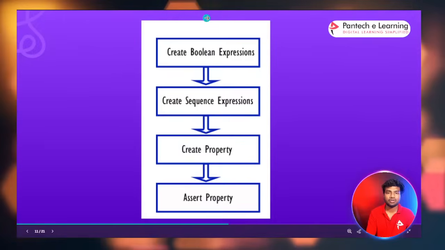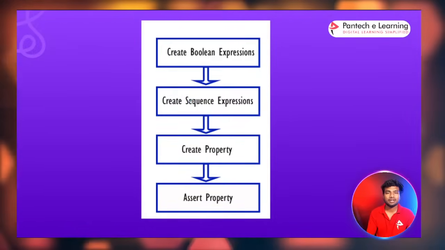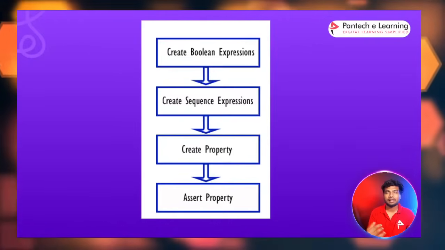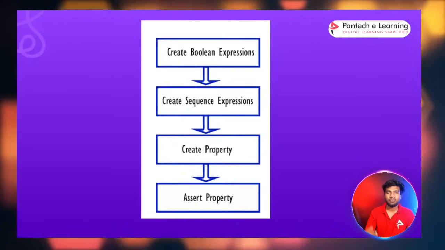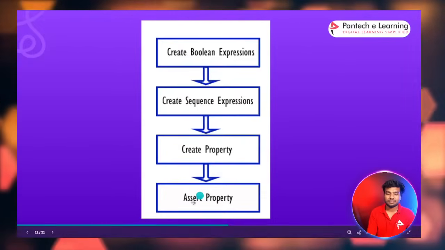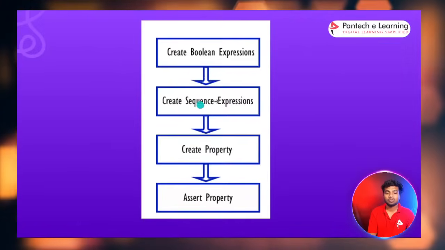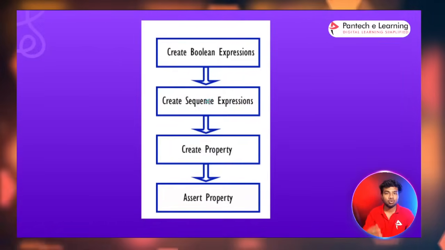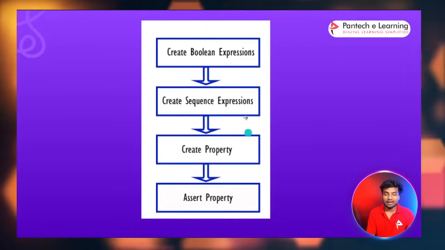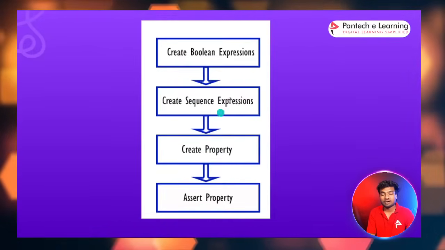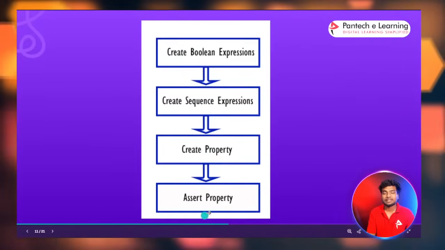Firstly we have to create the boolean expression, and then we have to create the sequence, which is kind of a block like a class. It has the syntax sequence, endsequence, property, endproperty, and then assert. Firstly we create the boolean expression, which is the main logic. Then you create the sequence. Inside the sequence you can create a number of expression logics for your signal, and inside the property you can call the sequence. If you want to access the property, we have to assert the property.